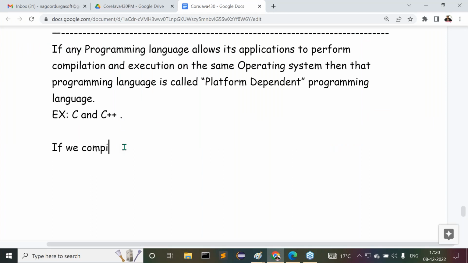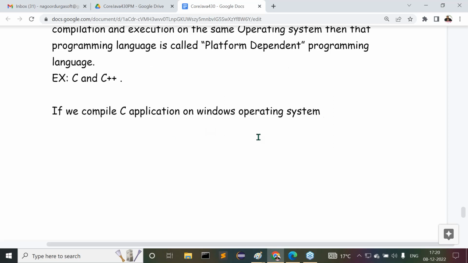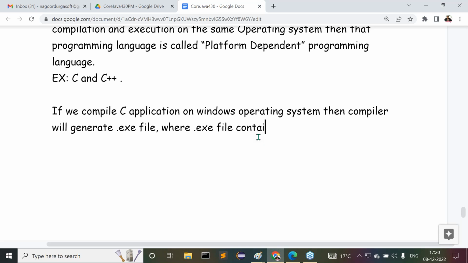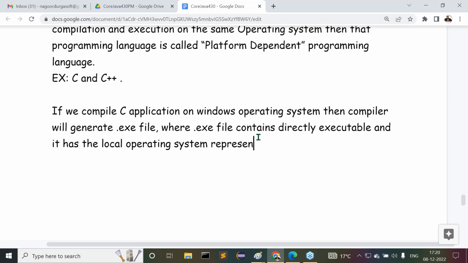If we compile a C application on the Windows operating system, then the compiler will generate a .exe file, where the .exe file contains directly executable code, and it has the local operating system representations.